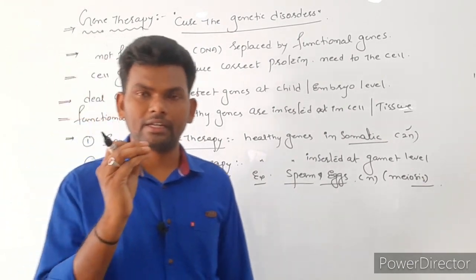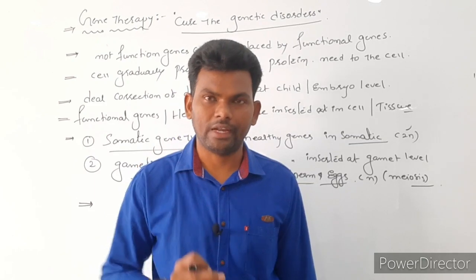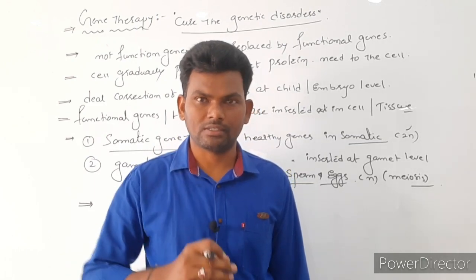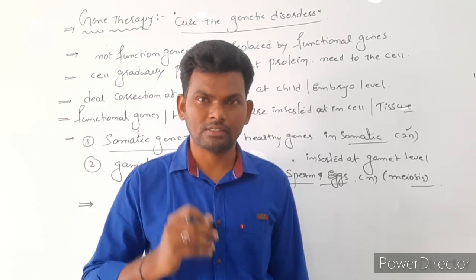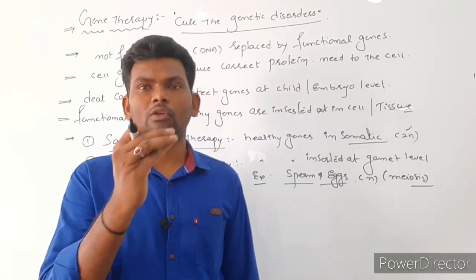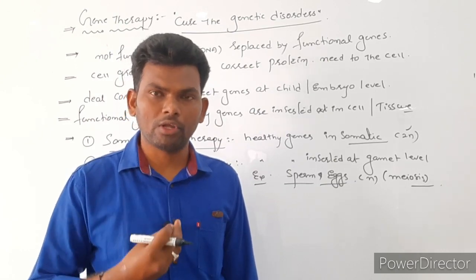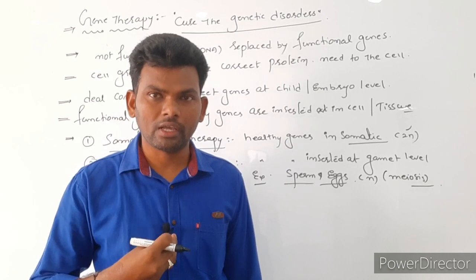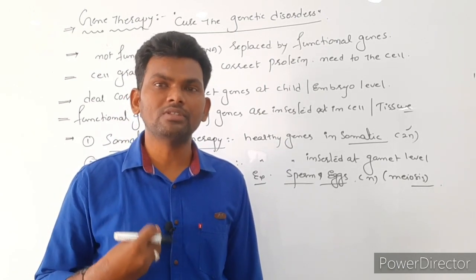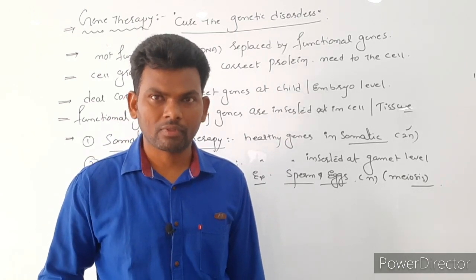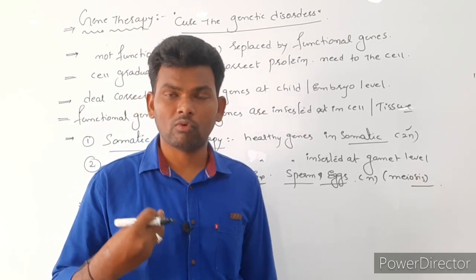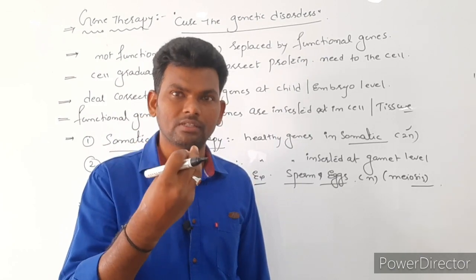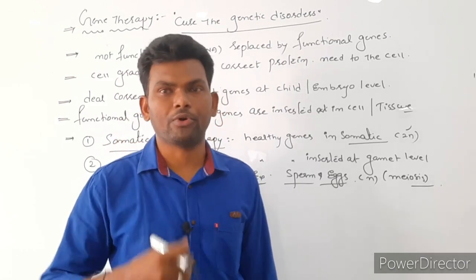Next, the first gene therapy was done in 1990 on a 4 year old child. Actually, she was suffering from an autoimmune disease. For example, if any foreign or unknown molecules like pathogens, bacteria, virus, protozoans enter our body, automatically our immune system is going to get activated. Our immune system, with lymphocyte cells, a type of WBC, is going to produce antibodies.